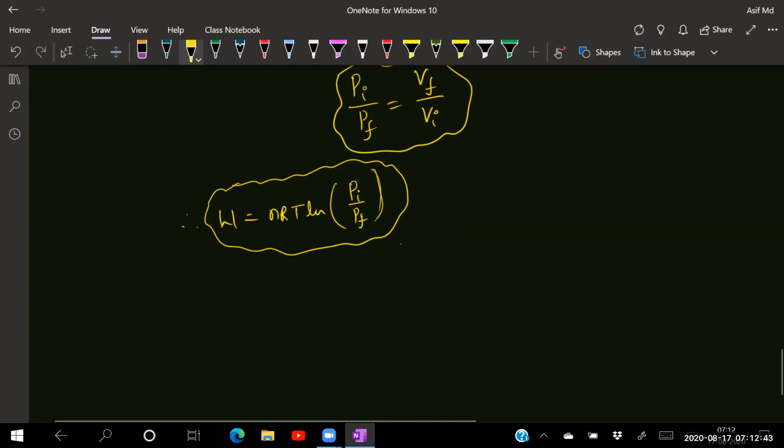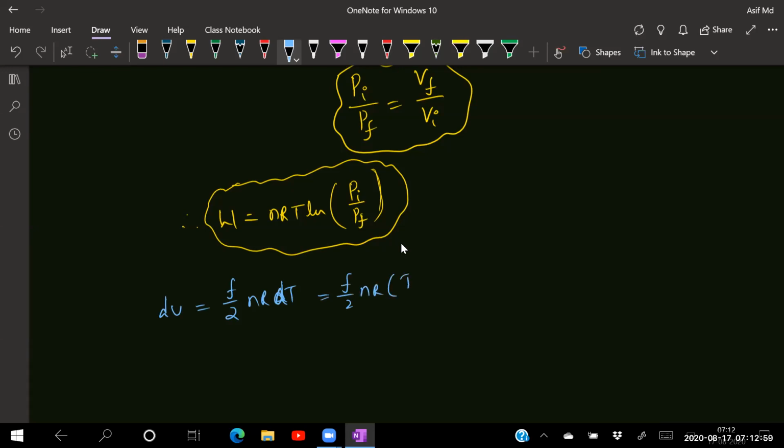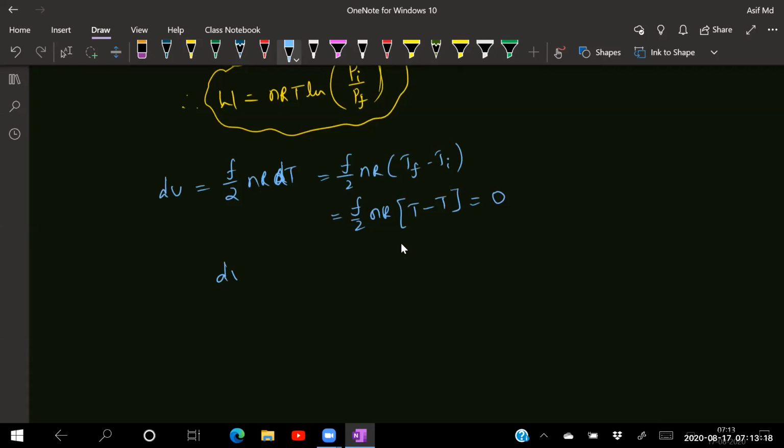Now tell me what is internal energy. Internal energy formula is dU is equal to F by 2 nR into delta T. What is delta T? Change in temperature, T final minus T initial. Temperature is remaining constant, there is no change in temperature. So T final is T, T initial is also T, T minus T is 0, so 0 into anything is 0. Internal energy in an isothermal process is zero.